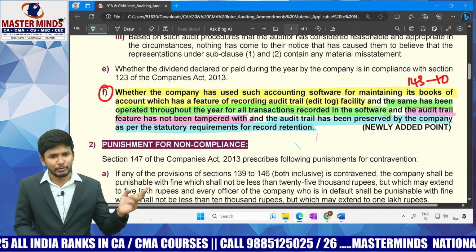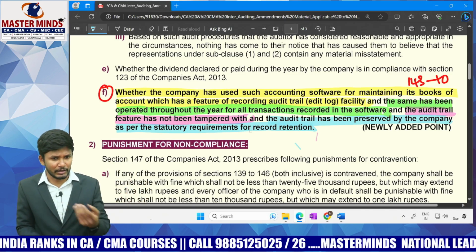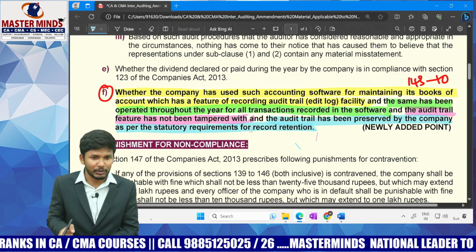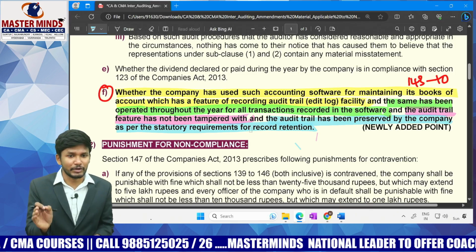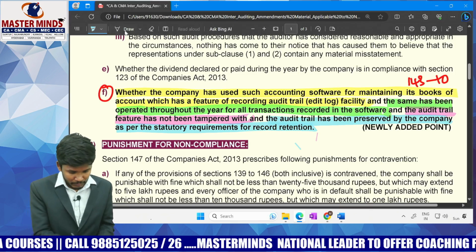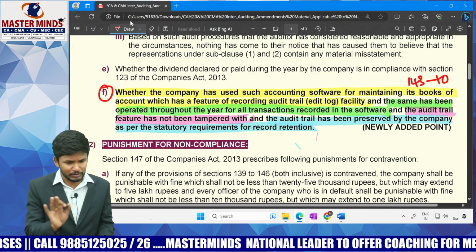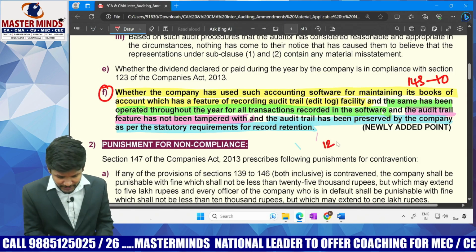Okay. After that, if you want, you can scrap it. You can ignore that. The same way, this content would be there, if I am not wrong, in section number 128 subsection 5 of the Companies Act. Take it the other way around if I am wrong, but mostly I'll be correct. So section number 128 subsection 5.